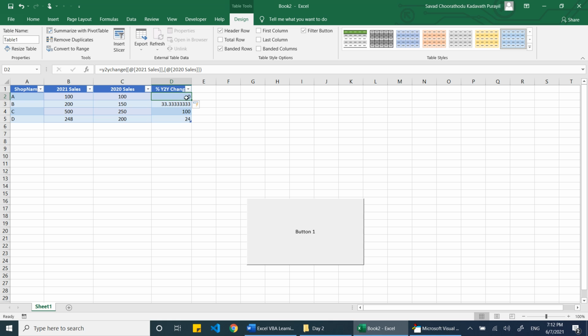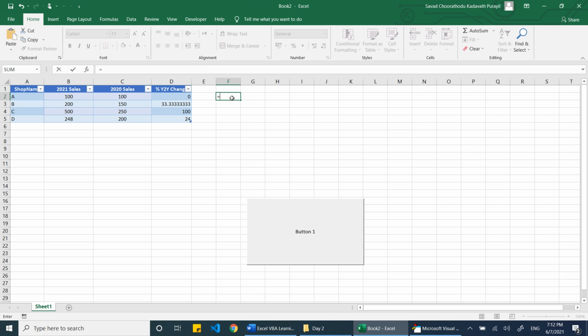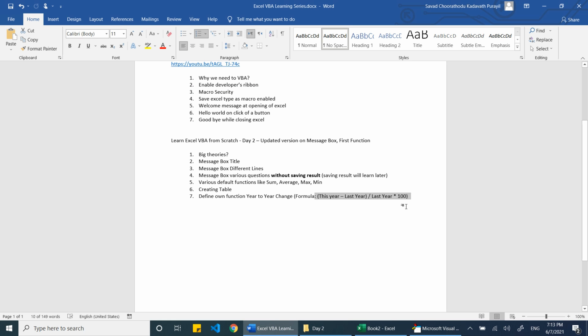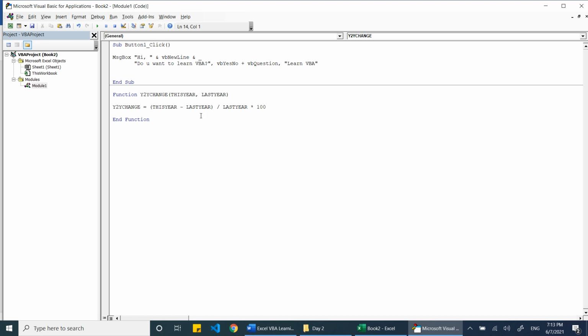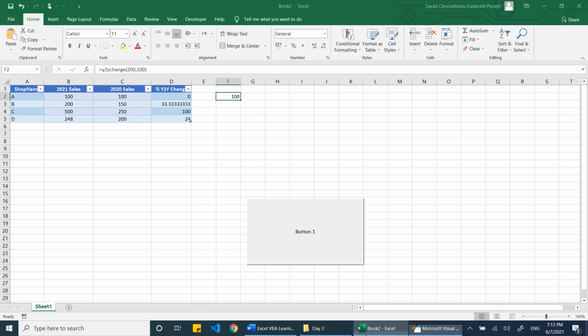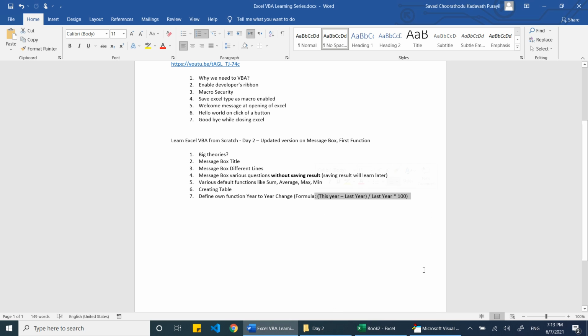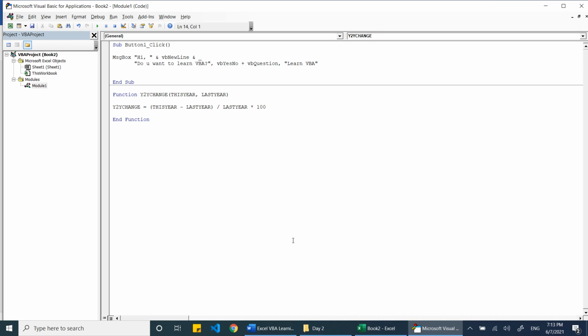Any big complicated formulas we can define from VBA, and when we write them in the cells it will be helpful as the formula looks very small. You know how big the earlier version of the formula was. So this is how we define our own functions.